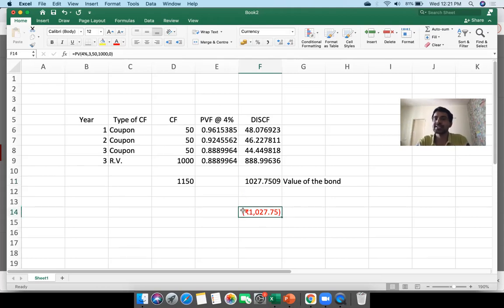And the beauty is it's showing you a negative sign. The reason it is showing you a negative sign is because it's saying that you have to shell out or pay 1027 in order to receive 50 and 1000 at a future point in time. You're supposed to pay 1027, and that's why it's denoting it as a negative, meaning cash outflow, to receive 50 and 1000 in future, right?